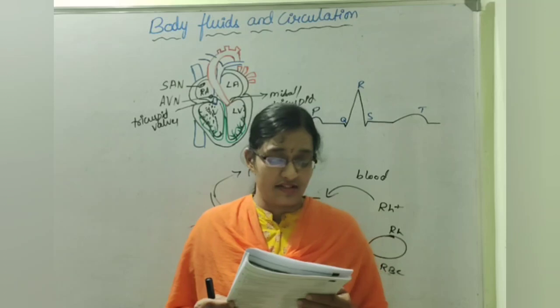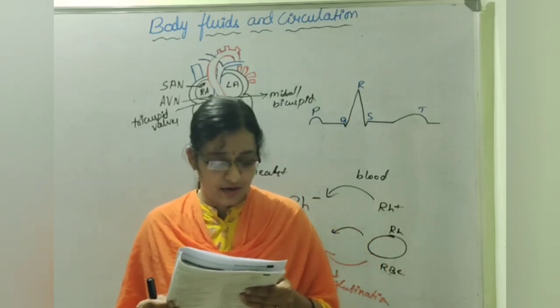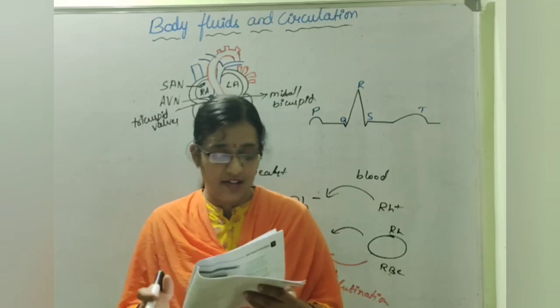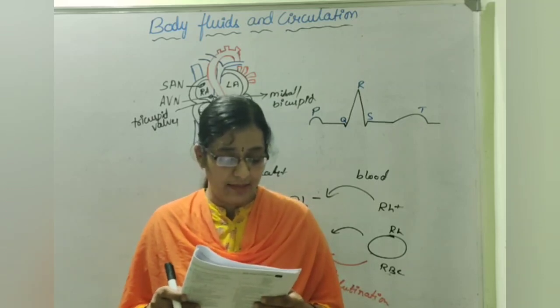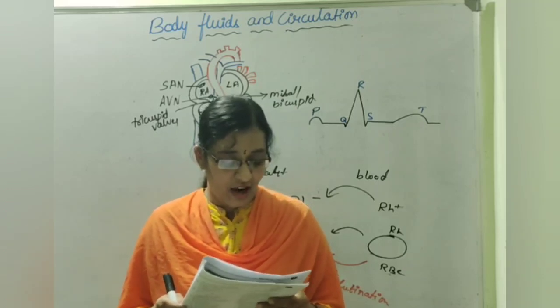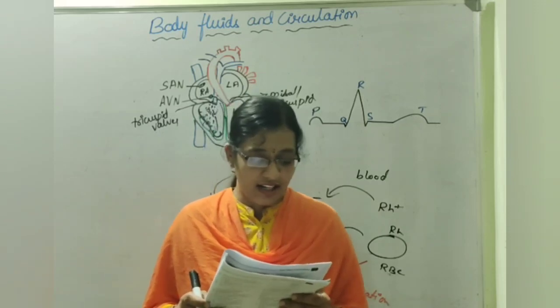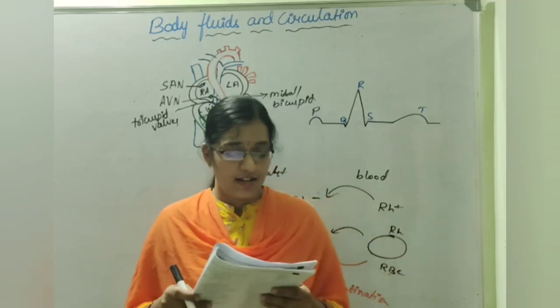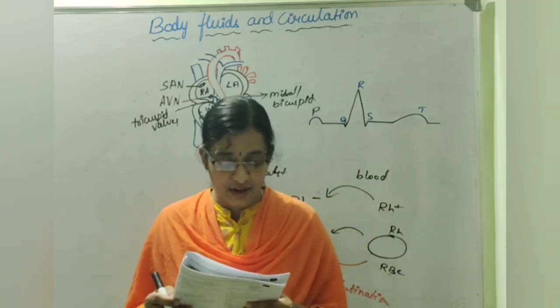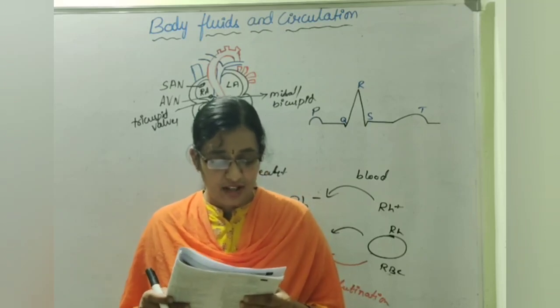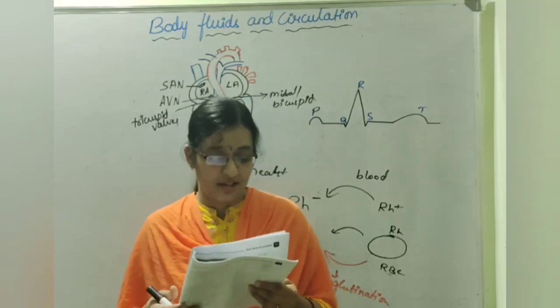Which of the following is mismatched? On the left side they have given the sounds as well as other things, and on the right side we have to match these. First one, lub. Second one, cardiac output. Third one, dub. Fourth one, duration of a cardiac cycle. And on the right side, they have given first heart sound associated with closure of tri and bicuspid valve. So we have to find out the mismatched one.